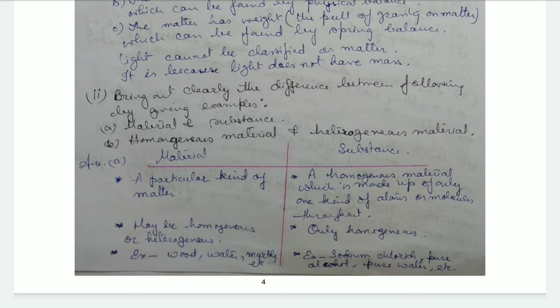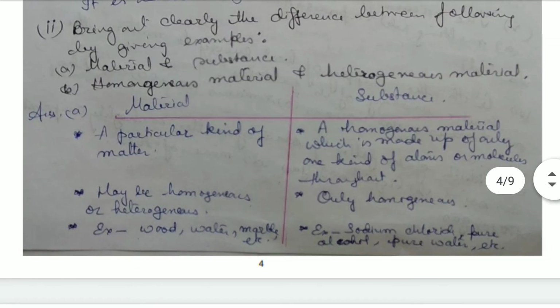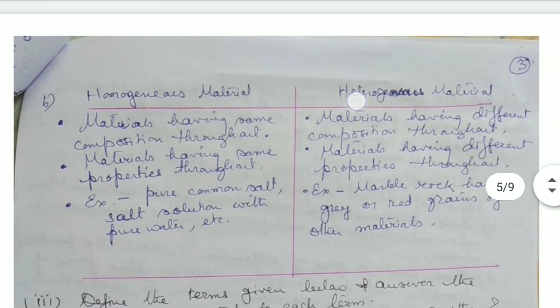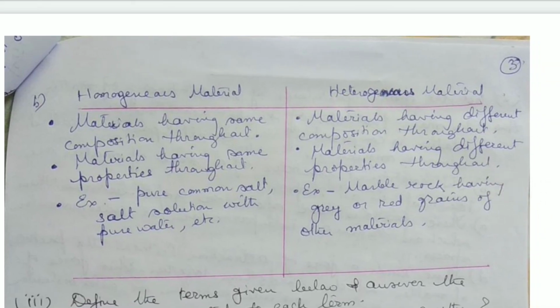Then examples of material are wood, water, marble, etc. Whereas in case of substance, examples are sodium chloride, pure alcohol, pure water, etc. Okay. Next is homogeneous material and heterogeneous material. See, homogeneous material is a material which has the same composition throughout, and heterogeneous materials are those which have different compositions throughout.